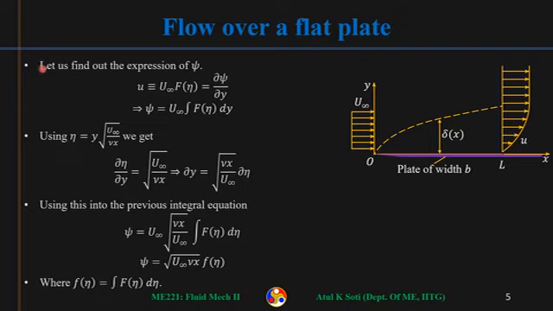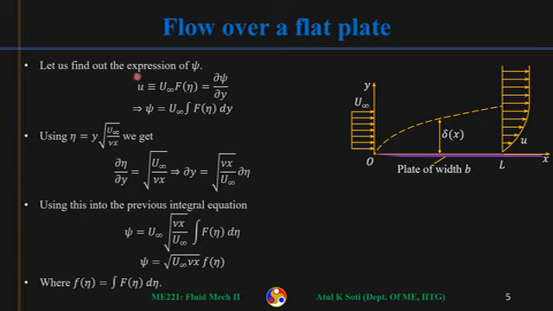So first what we'll try to do is find the stream function, because we need various derivatives of the stream function in the momentum equation. We need del u by del x also. U is del psi by del y, but we also need del u by del x. Then also we need del u by del y. We also need v. So various quantities, we'll try to figure out. So first let us look at u.